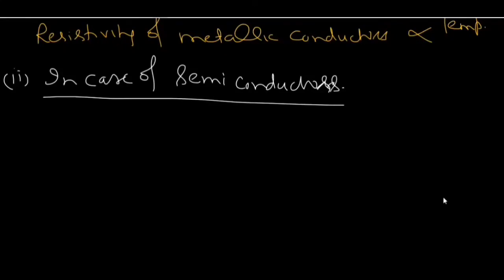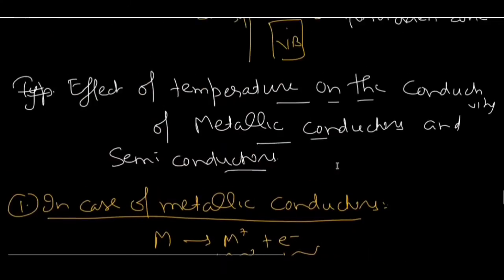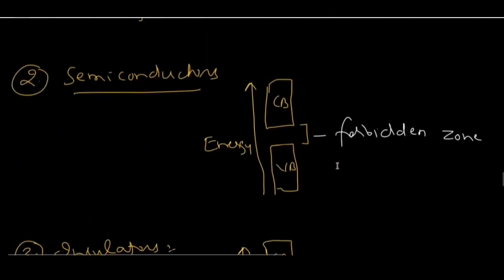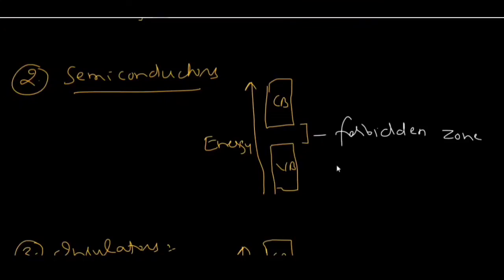We have studied in the band theory that in case of semiconductors, the energy gap between valence band and conduction band is more than that of conductors, so that a small number of electrons can jump from valence band to conduction band, and that's why they conduct electricity to a small extent.